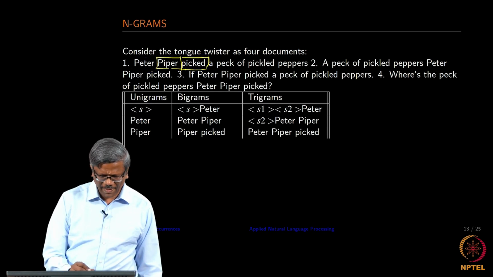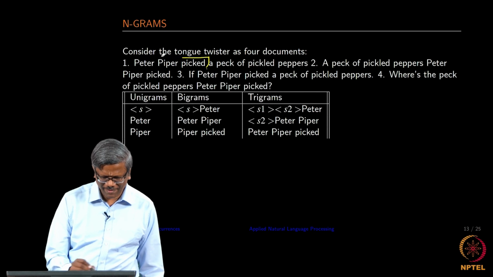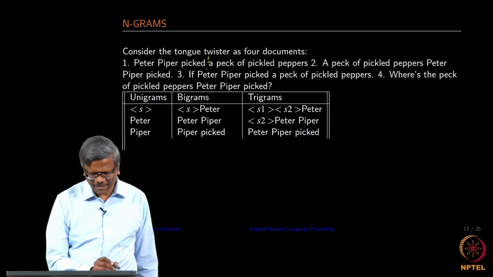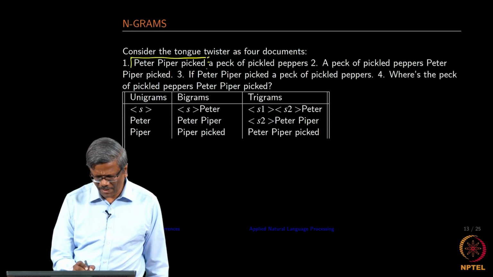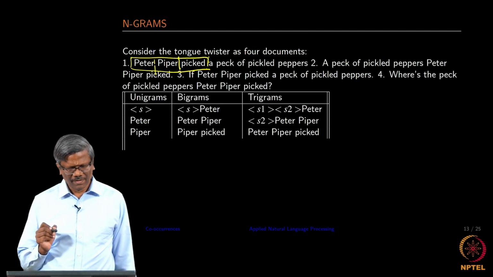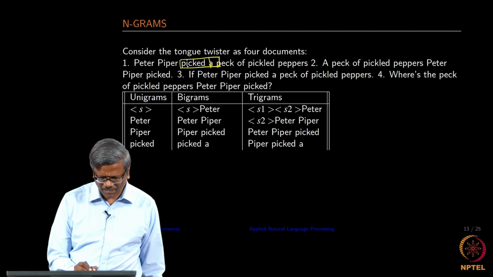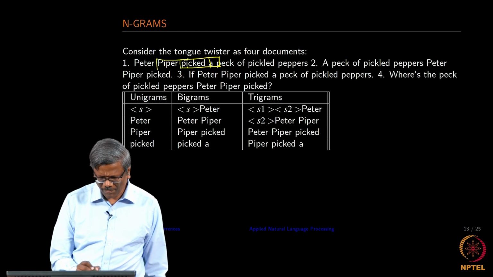Okay. So, you keep getting those. I am sorry, it was the previous ones, let me remove that. Okay. So, Peter Piper picked, now my window is here. Okay. Now when you move the window to the next one, you have the next trigram.